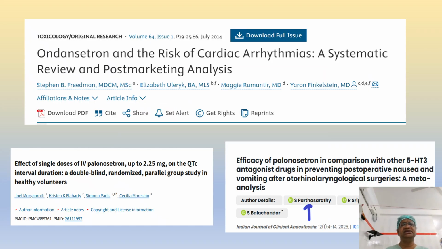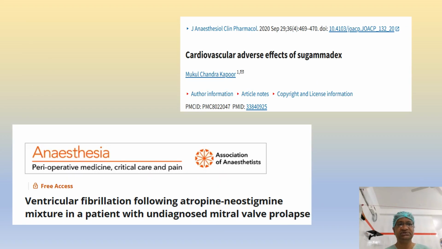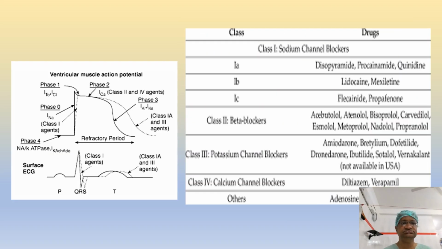We think that cardiac arrhythmias are common with ondansetron. Now you see, ondansetron and the risk of cardiac arrhythmias, a systematic review and post-marketing analysis. I have gone into IV palonosetron many times, so this is our article. Palonosetron IV is a little better than ondansetron in relation to these cardiac problems. We thought that atropine and neostigmine can cause arrhythmias. It's not like that. Yes, sugammadex can also produce adverse effects on the cardiac rhythm.